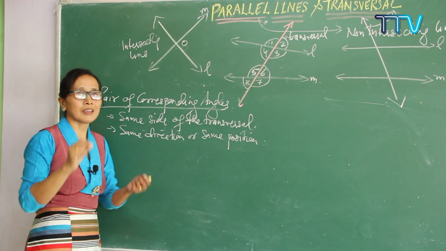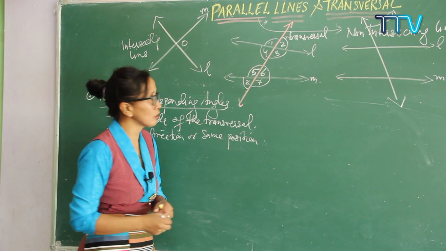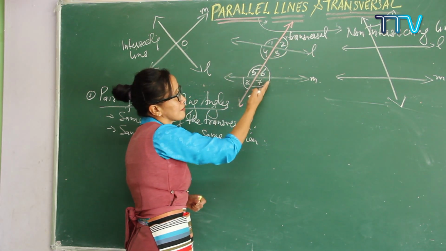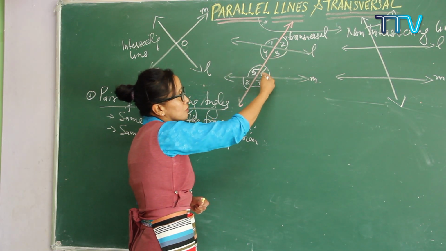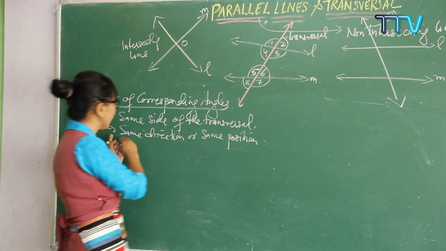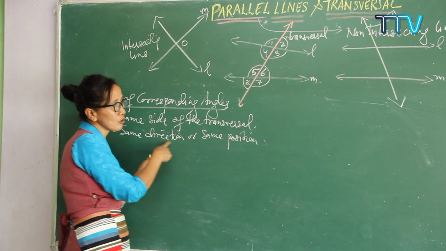Now can we identify the two pairs of corresponding angles or not? Angles 2, 3, 6 and 7 are on one side of the transversal. The first condition is this one, and the second condition is that both angles should have the same directions or same positions.